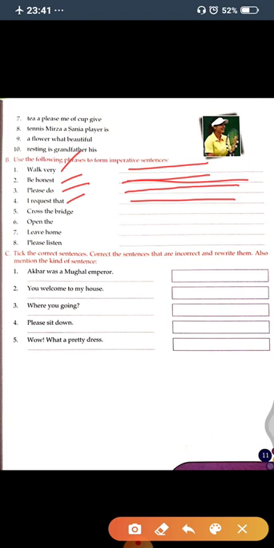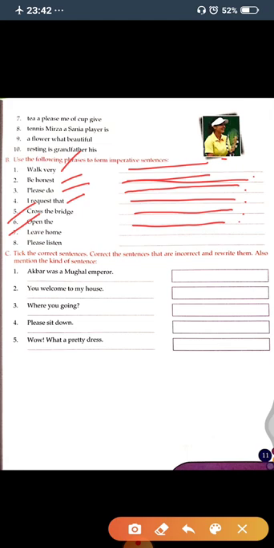Now the fifth one. The fifth one is "cross the bridge". So you can write here cross the bridge carefully. And at last, in every sentence, you will put a full stop. Now the sixth one. Sixth one is "open the". So what can you write here? You can write here please open the door.